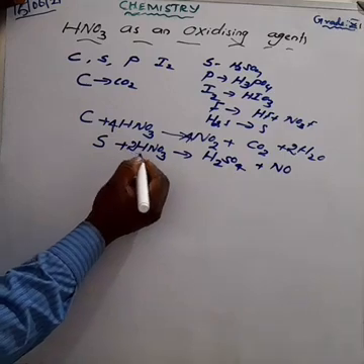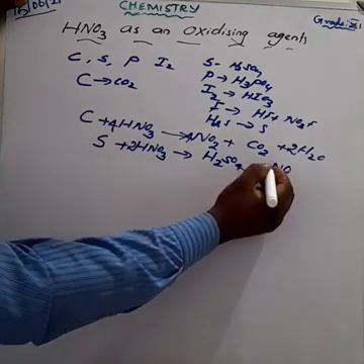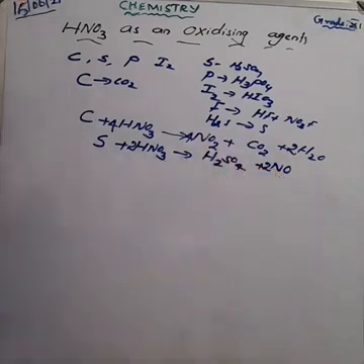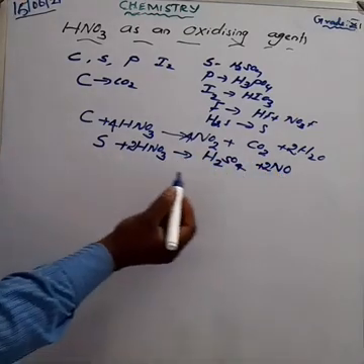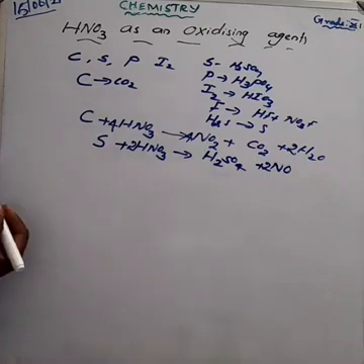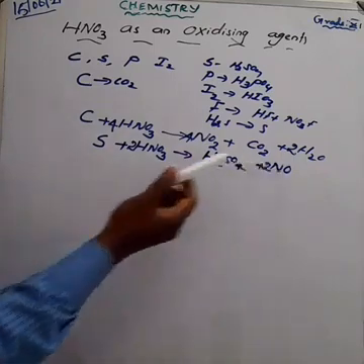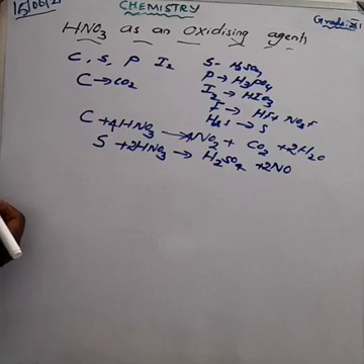And nitrogen: the reactant side has 2, so make the product side 2. What about the oxygen? 3 into 2 is equal to 6. What is the reactant side? It has 6, so the product side is also 6. The equation is balanced.